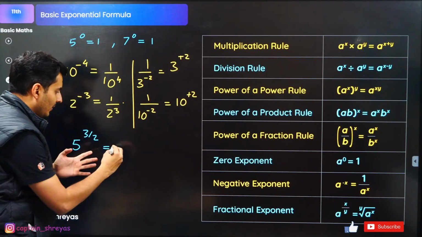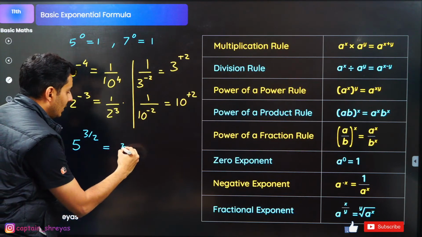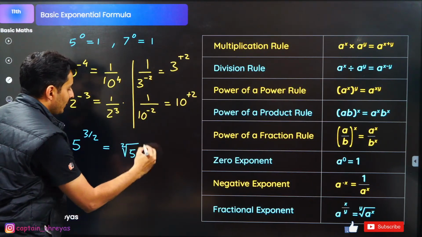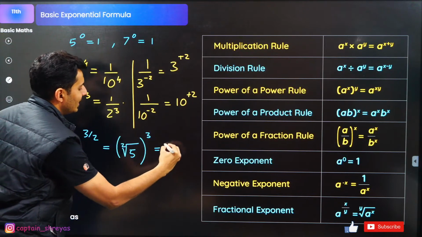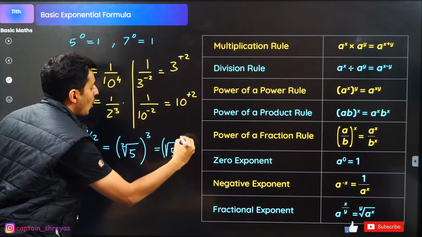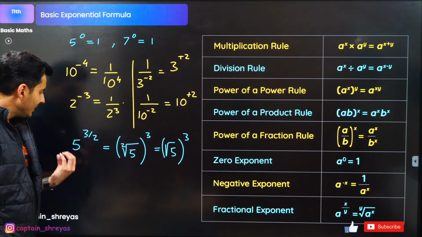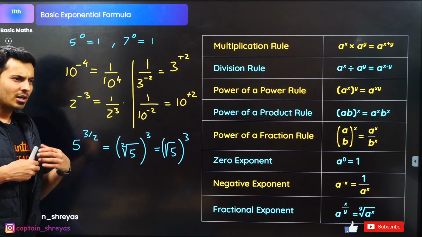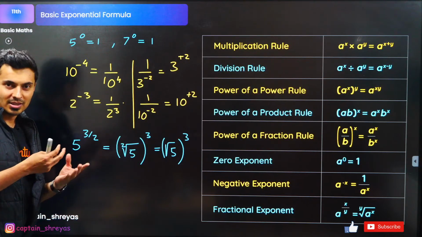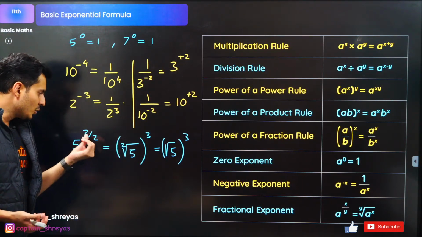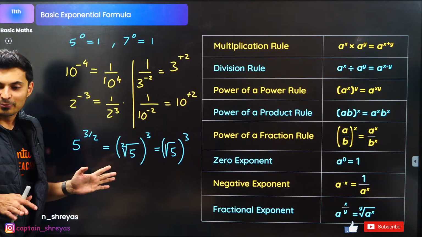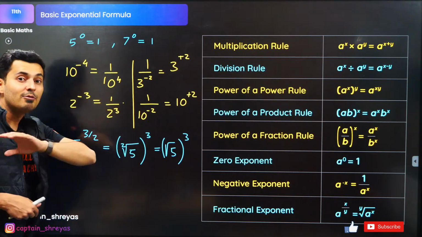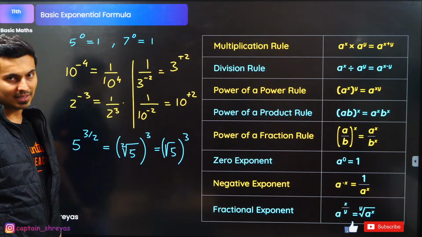So think of it like the second root of 5, and this is whole cube. Basically it is just root of 5 whole cube. That's what it means. And these kinds of things usually happen in KTG thermodynamics, where you are talking about different processes, especially that adiabatic process. Usually these numbers come, right? So that's when it will be very, very useful when you have to deal with such things.